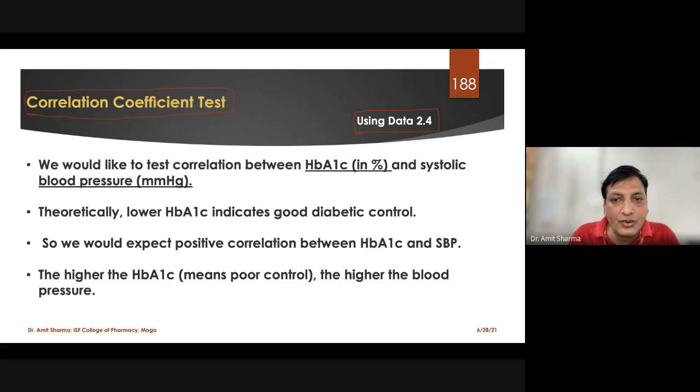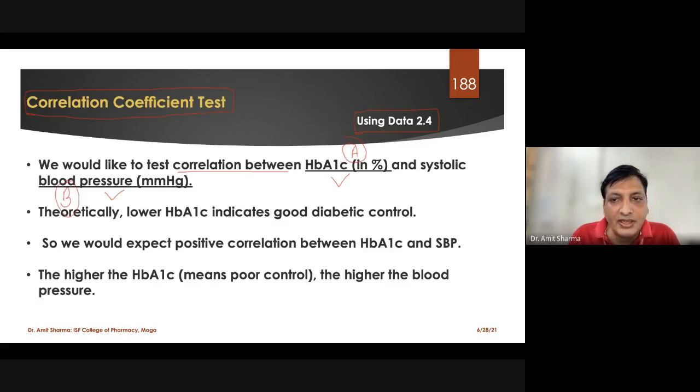To explain this, I'm using two different variables. For example, we would like to test the correlation between HbA1c, the first variable, and the systolic blood pressure, the second variable. You can say that this is our A, and systolic blood pressure is our B.